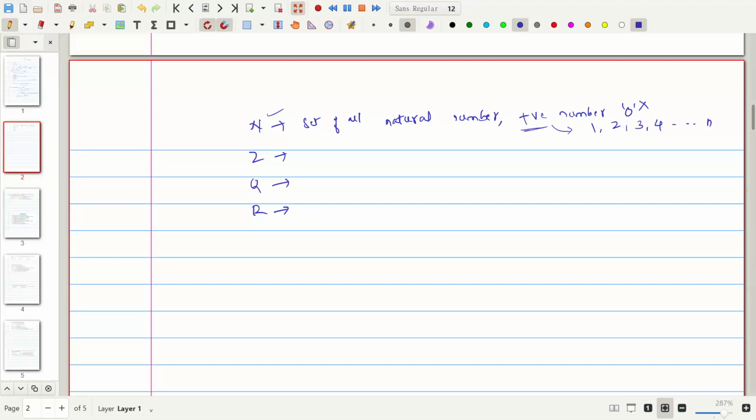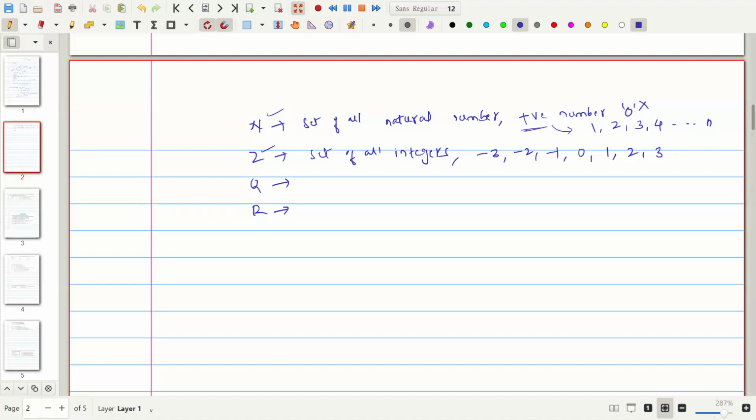And Z is the set of all integers. Integers are those numbers which contain negative, zero, and positive numbers. Negative, positive, and zero integers.